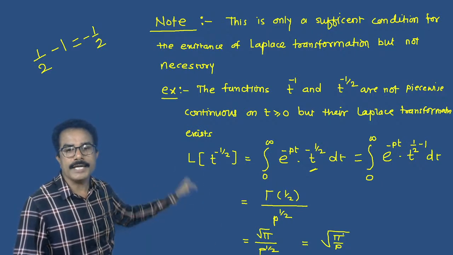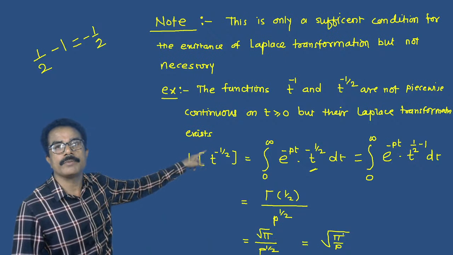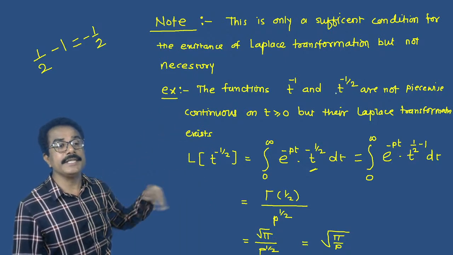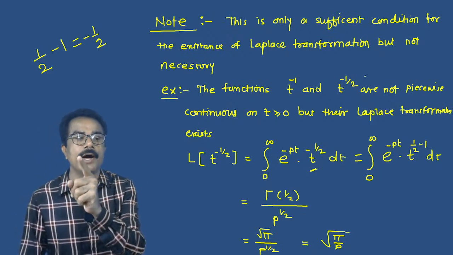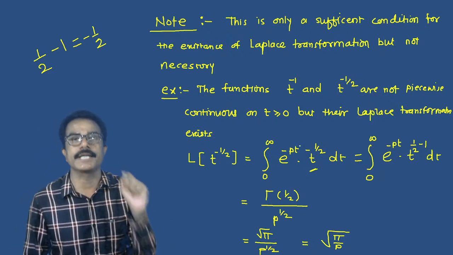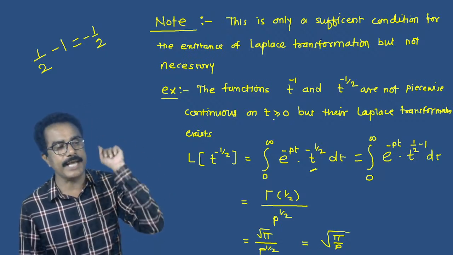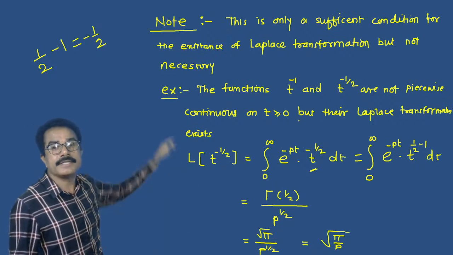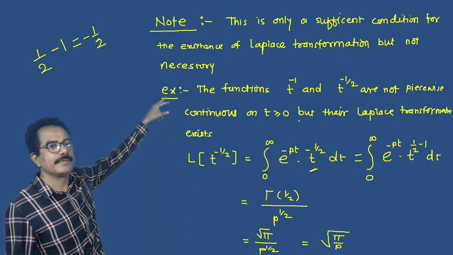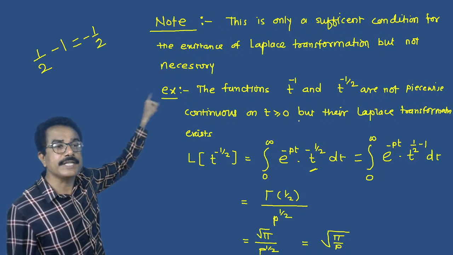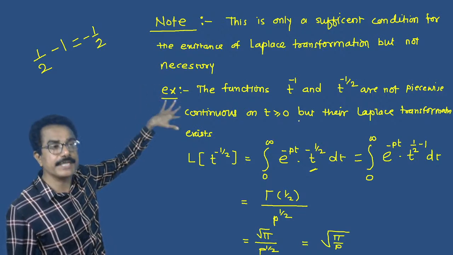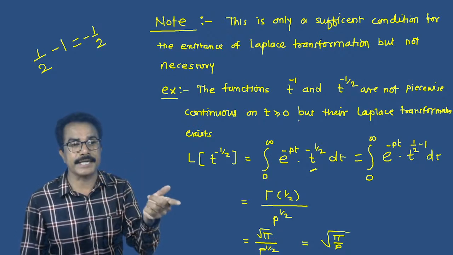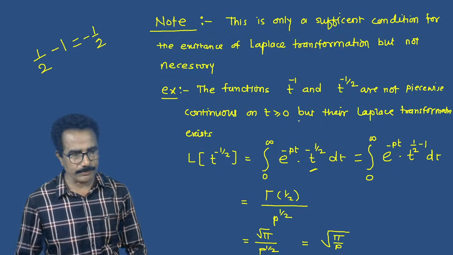This result shows that the Laplace transformation of t raised to -1 by 2 is convergent, but we know that t raised to -1 by 2 is not piecewise continuous on t greater than 0. So this example tells us that this theorem is satisfied only as a sufficient condition; we can't say anything about a necessary condition. It may be true or may not be true.